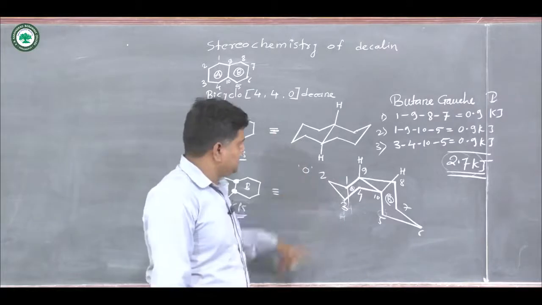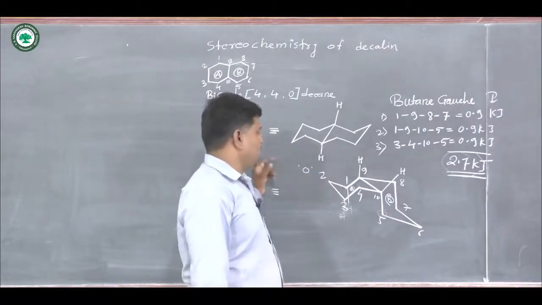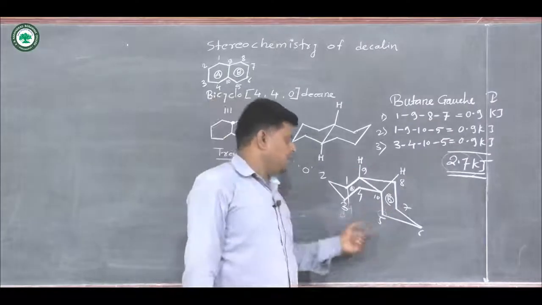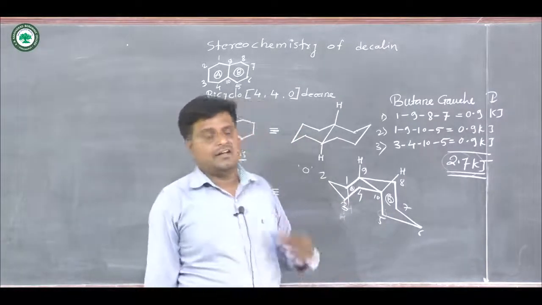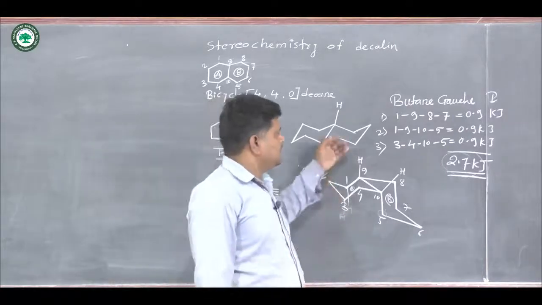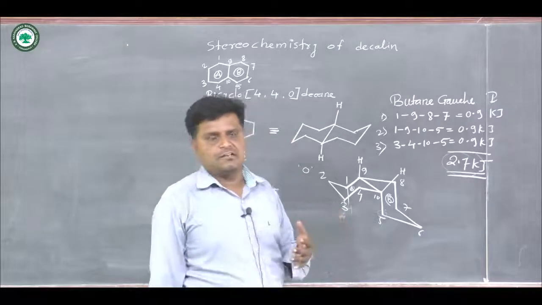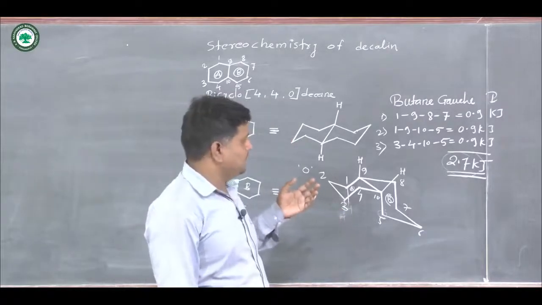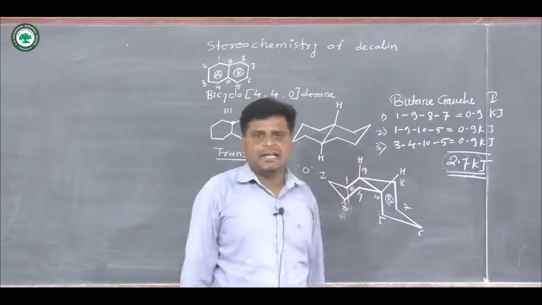Transdecalin is the most stable structure in this case of a bicyclic compound with 6-membered rings, and cisdecalin is somewhat more energetic and unstable by 2.7 kilojoule.